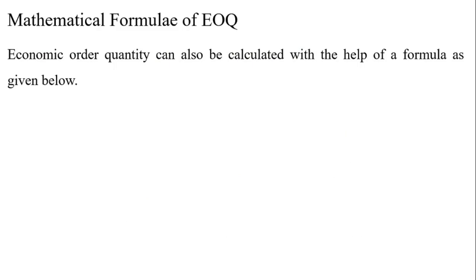Mathematical formula of EOQ. Economic ordering quantity can also be calculated with the help of the following formula given below.